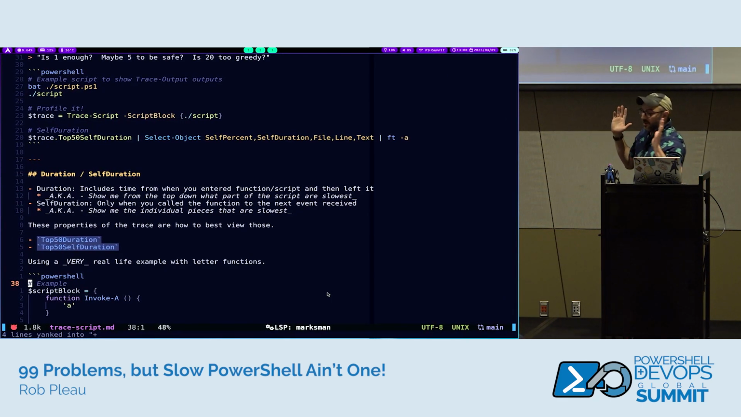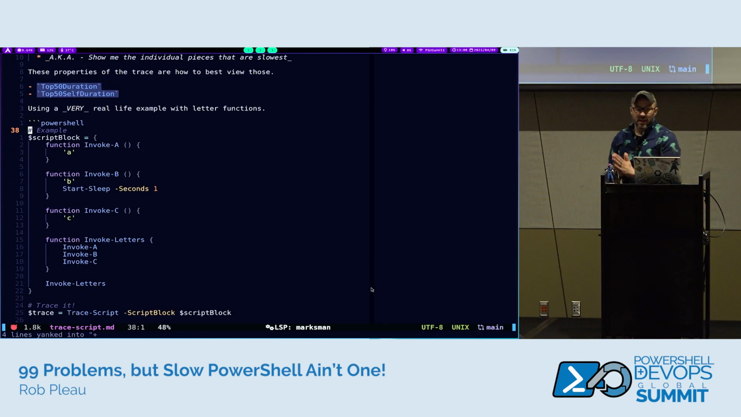But just remember, duration's top down, from the outside looking in. Self-duration is a little bit more useful for what you're looking to do. At the end of the day, it kind of depends on where my performance issues are: looking from the top down, from where I'm entering and exiting, or where are the performance issues for each individual line.